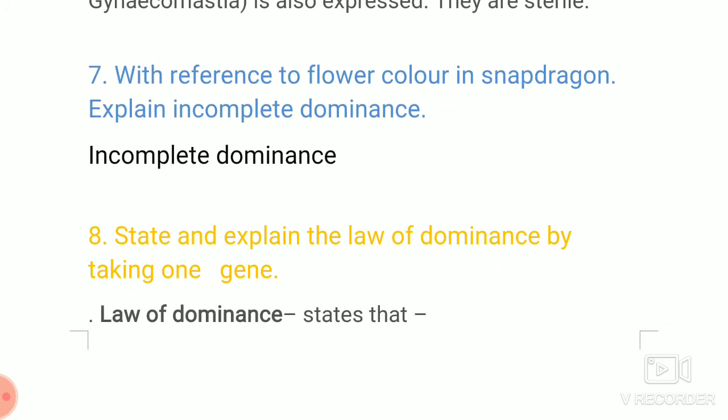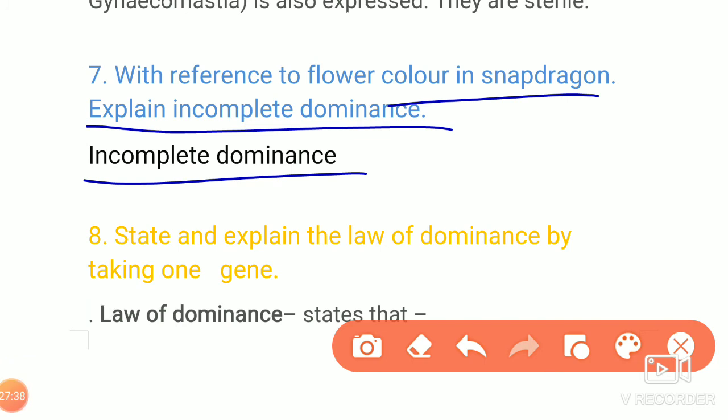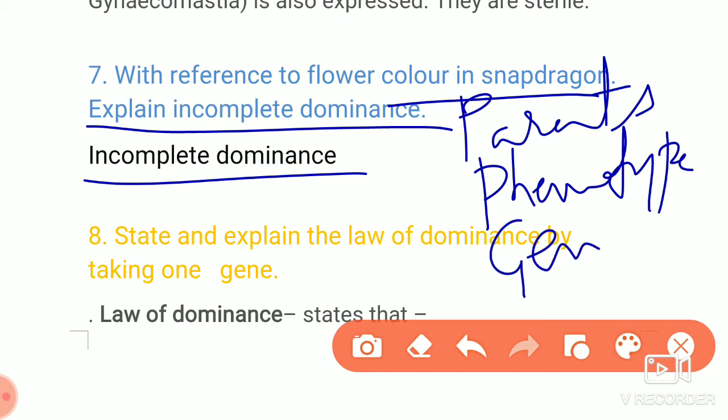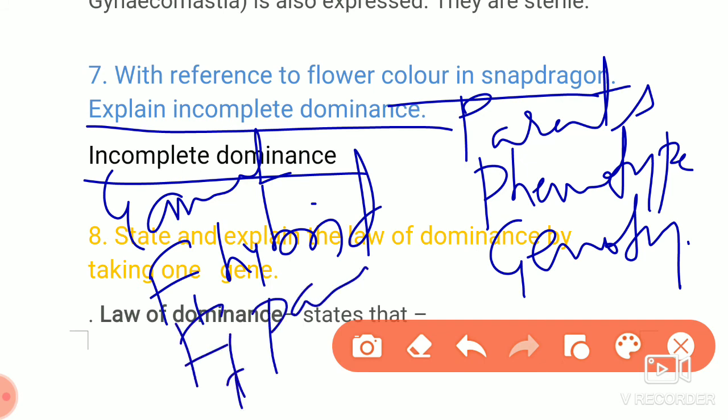The next is, with reference to the snapdragon flower, you have to explain incomplete dominance. Here, parents, then the same as for the monohybrid cross which I explained so far: phenotype, genotype, gametes, the F1 generation or F1 hybrid, F1 parents, then the Punnett square box, F2 generation. Same thing you have to write as for a monohybrid cross. The same steps have to be followed.